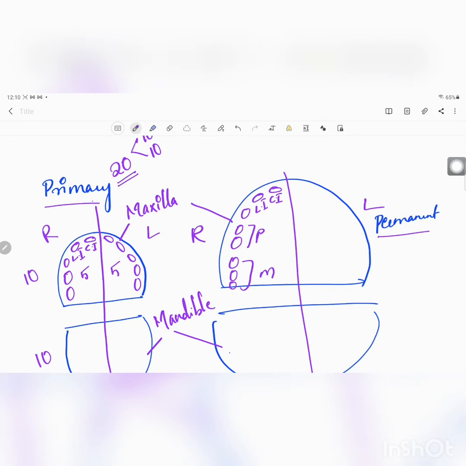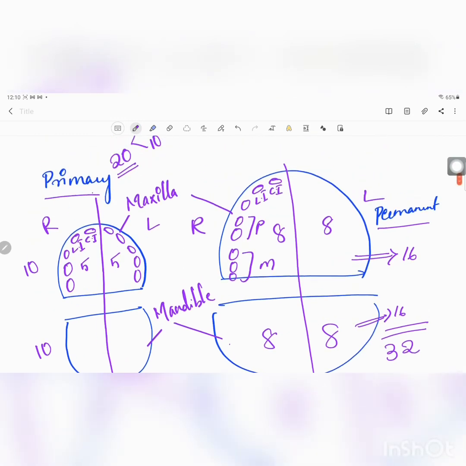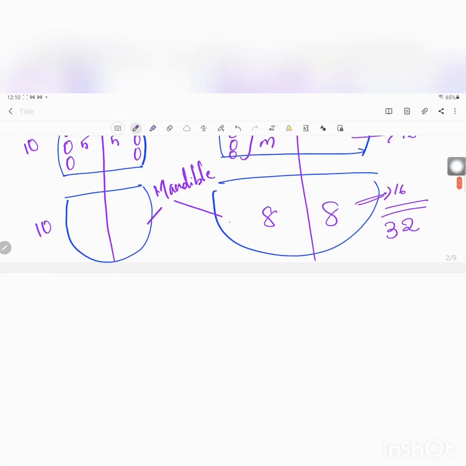So number of teeth present here are 8. We see the same on the left side also. So here also it is 8. Here 8, that is nothing but 16. From here it is 16. Totally we have 32 teeth present in the permanent dentition. In primary dentition we have only 20, but in permanent we have 32 teeth along with premolars.